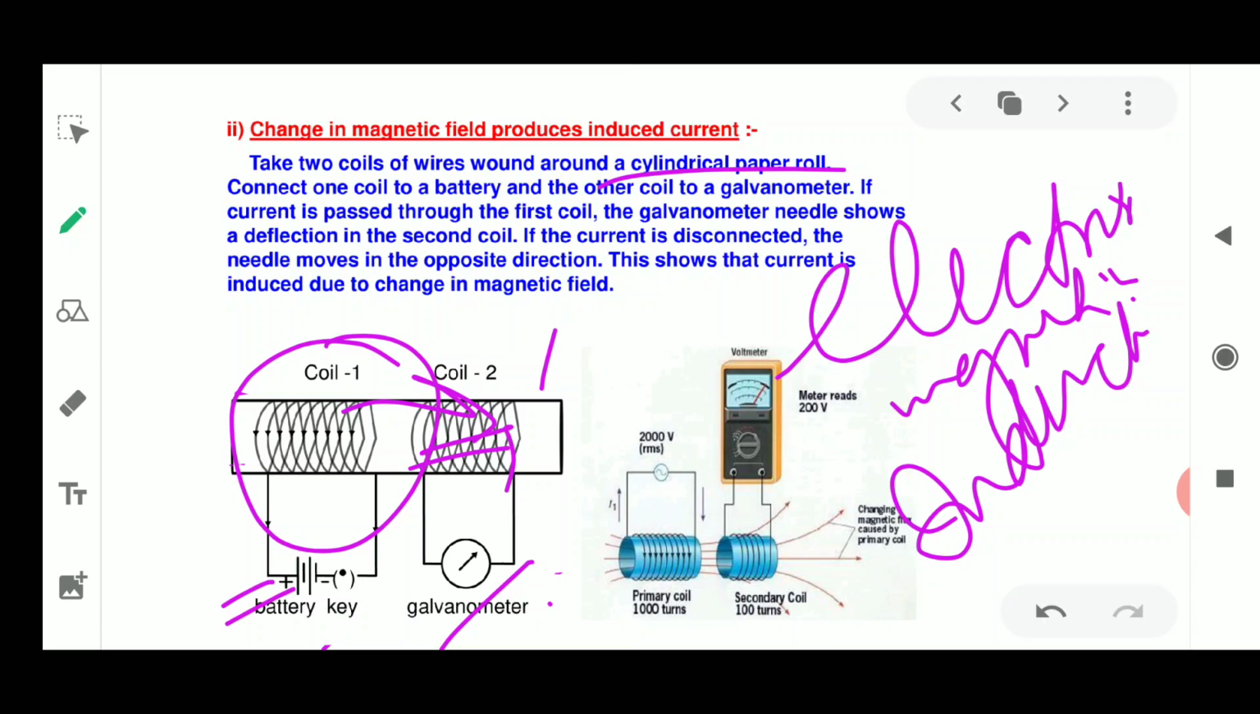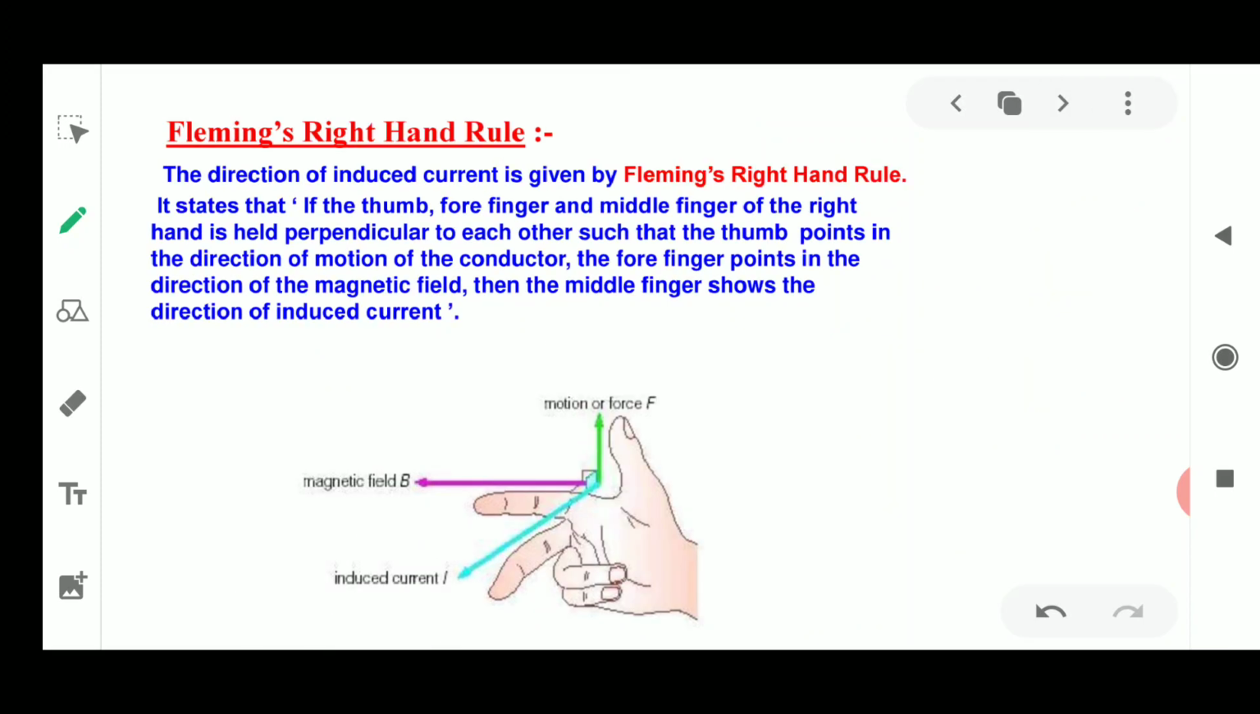Now this induced current is also found to be highest when the direction of motion of the coil is at right angle to the magnetic field. When the coil was moving at right angle, the highest amount of induced current was obtained. In this situation, we can use another simple rule, which is known as Fleming's right hand rule.